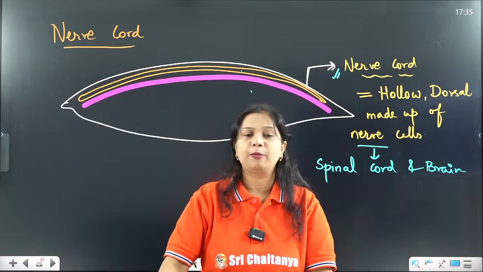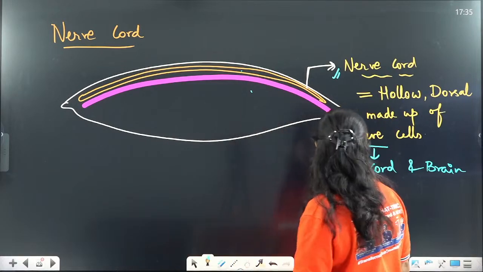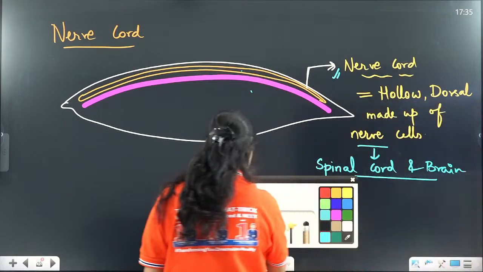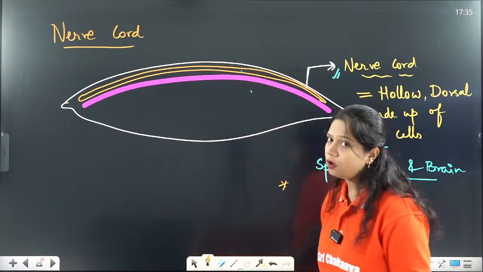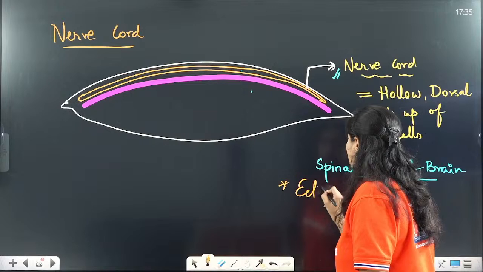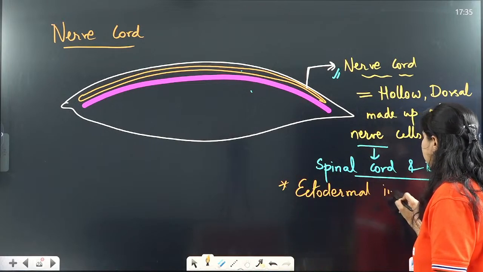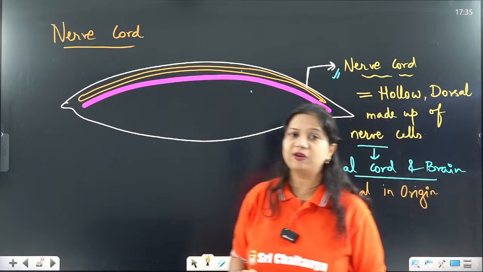So this is about the nervous system of the chordate and non-chordate. Here spinal cord and brain are obtained from the nerve cord. Which germ layer helps in the origin of the nerve cord? The nerve cord is ectodermal in origin, originating from the ectoderm of the germ layers.